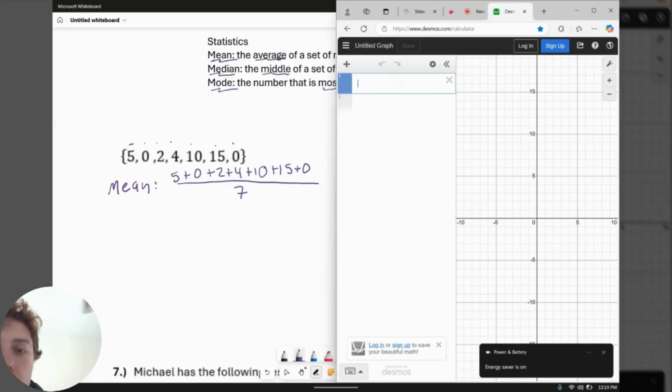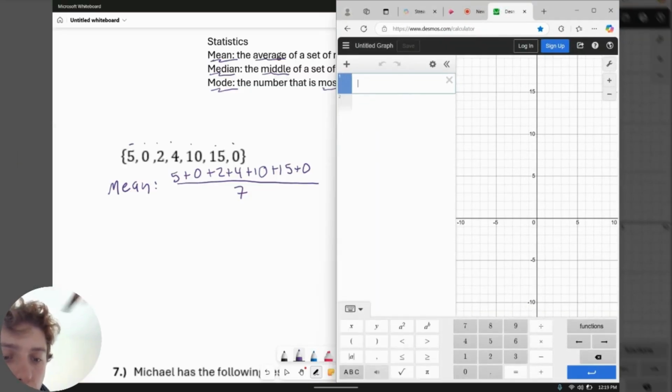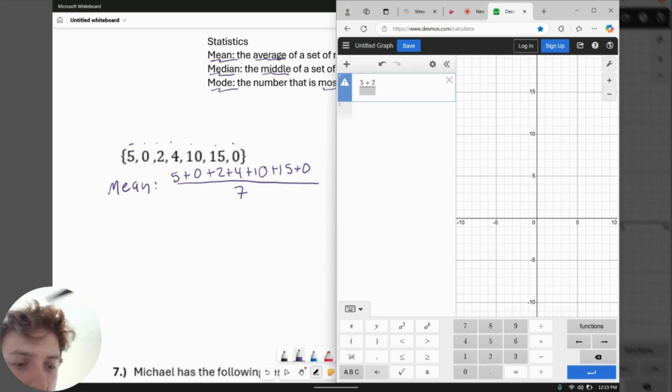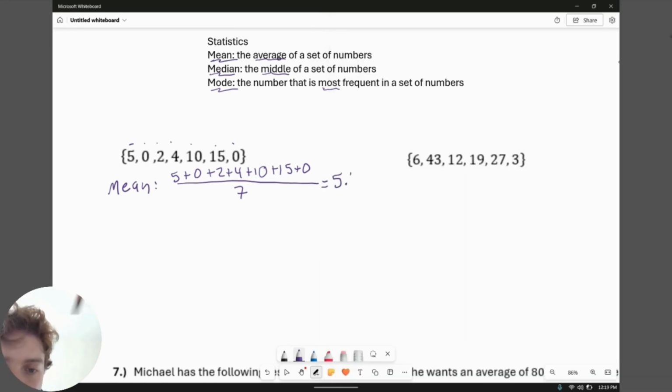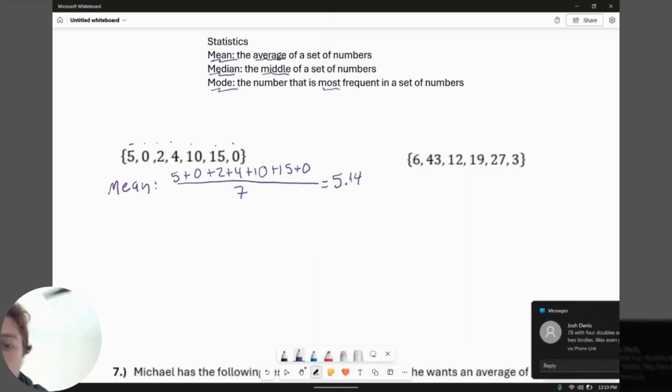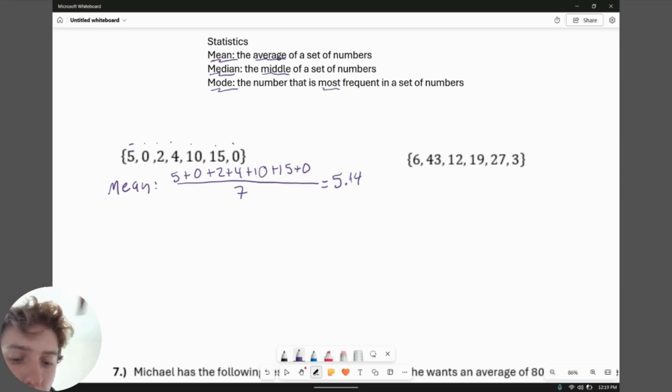Let's go ahead and do that right now. Make it into that fraction for us. So 5. I'm not going to add the zeros in there because it's not necessary. Divide that all by 7, and we end up getting a value of 5.14. Okay, there is the average.